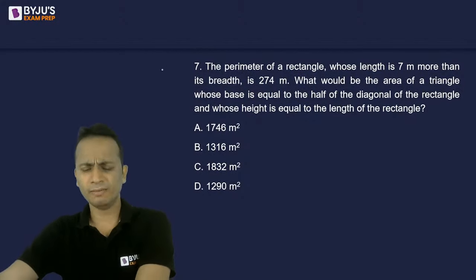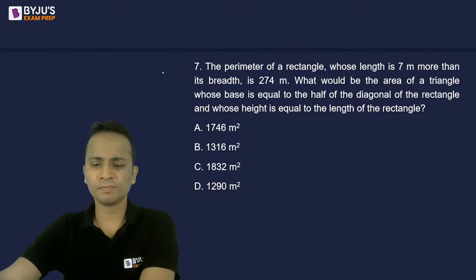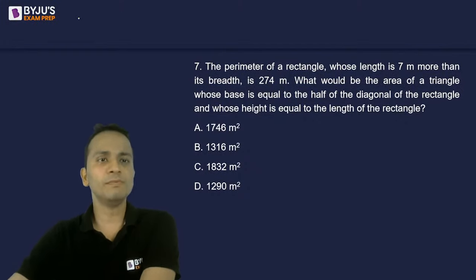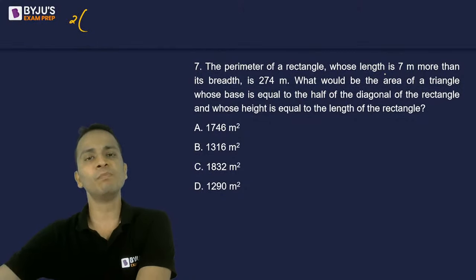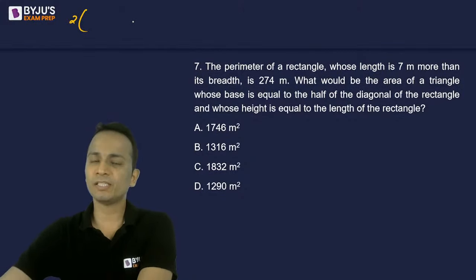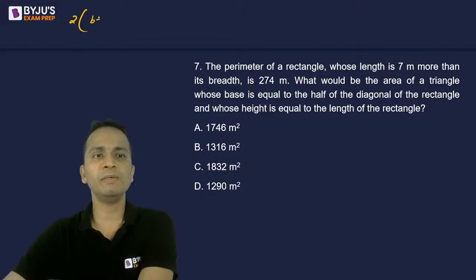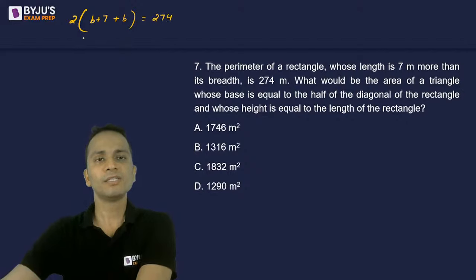Let's start. I'll be solving it slowly and you can continue whatever you are doing if you are solving this question. Perimeter is twice L plus B. Length is 7 more than the breadth. So if breadth is B, the length will be B plus 7. So twice of length plus breadth, where length is B plus 7 and the breadth is B, is given as 274. Okay, so let's simplify.